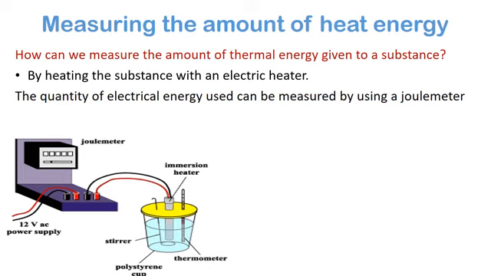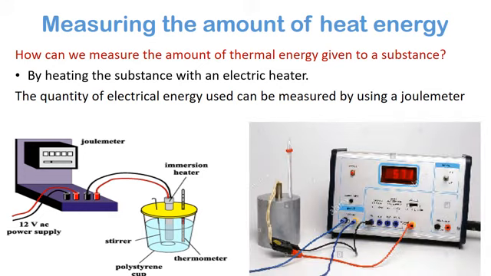You can see this in another picture. Here it is not a liquid, but a solid. It is an aluminium block. Here also the heater is here, this is the heater. The heater is connected to the joule meter. The joule meter is the device used to measure the electrical energy. So when we measure the electrical energy, we get how much we give, so we get how much heat we give the substance. So we can measure like this.